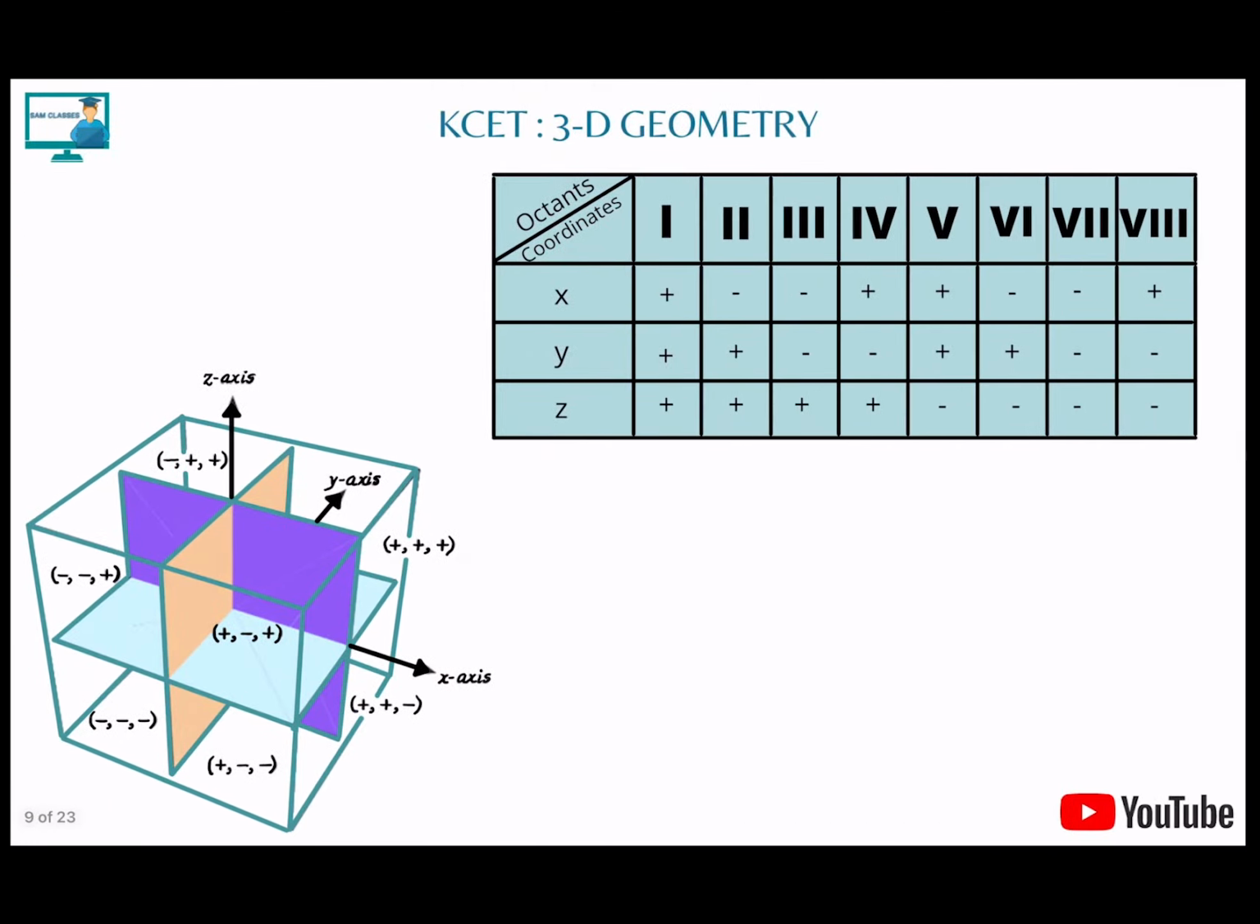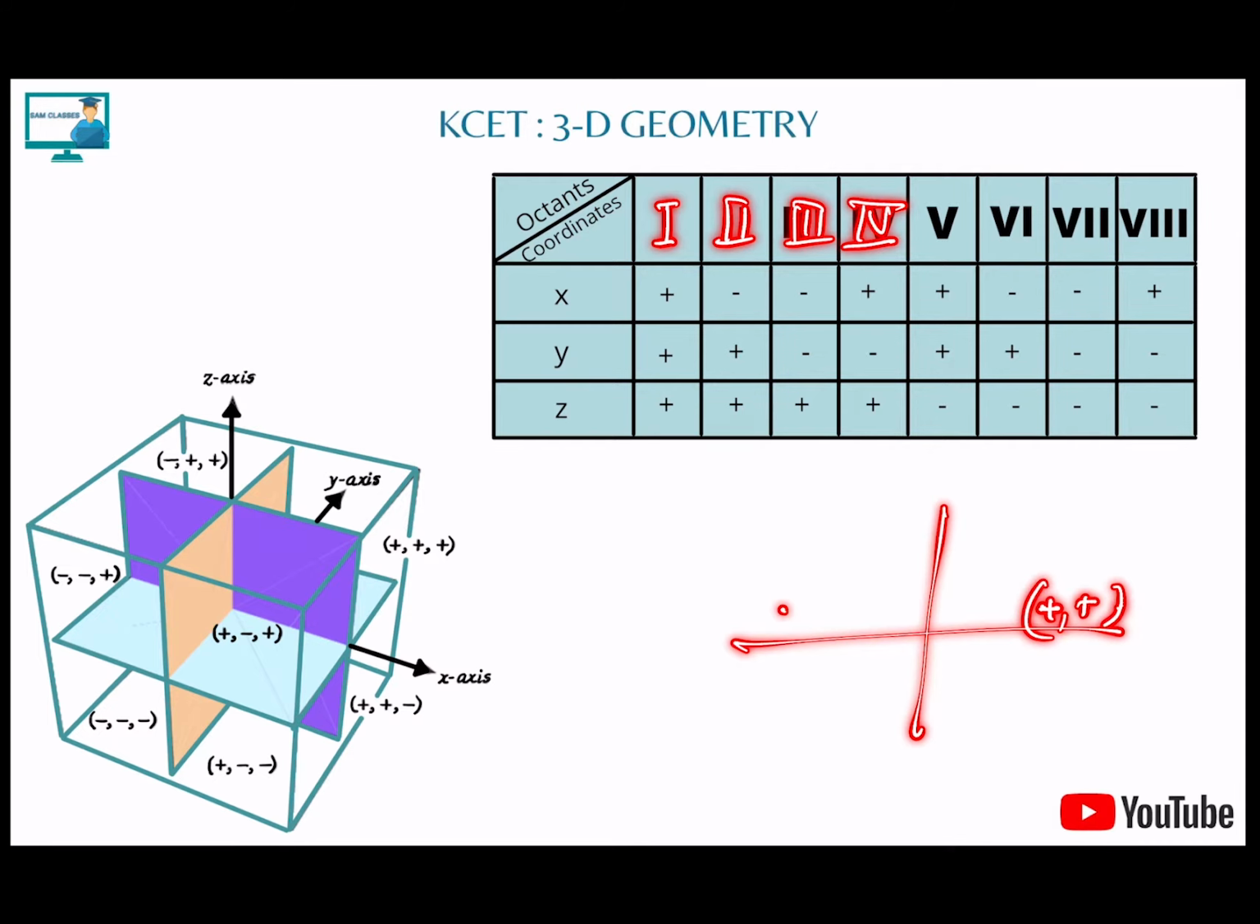Let's move on. Now, when we have a 3D plane, we divide it into 8 parts or 8 octants. Octants means 8 parts. So what different coordinates we have divided? 1, 2, 3, and the values, just like here, if I do for a 2D, we have plus plus, means x plus, y plus. Both are positive in this first quadrant.